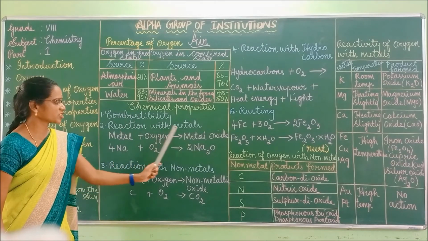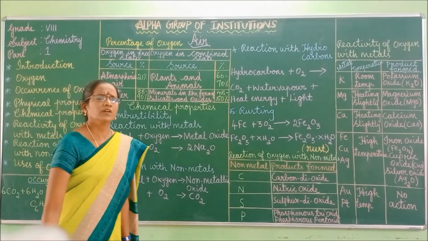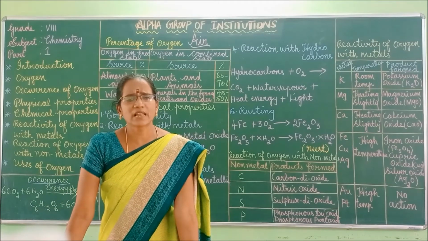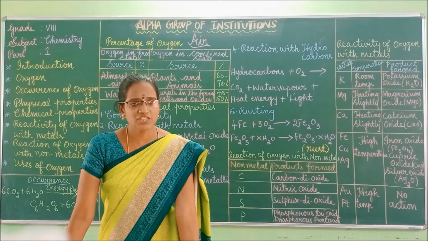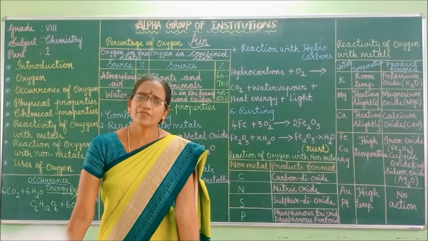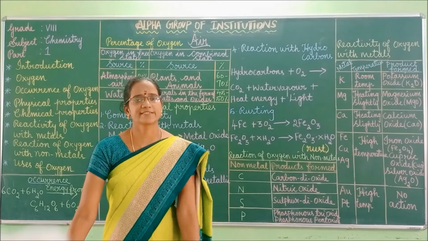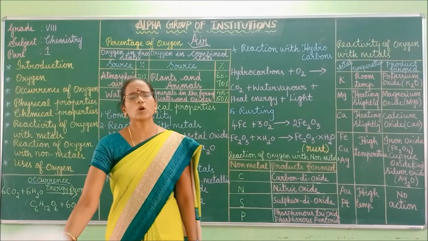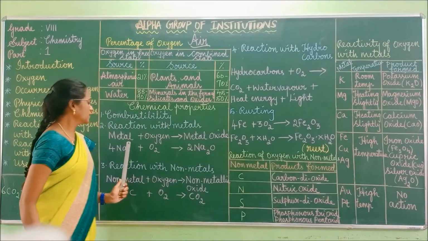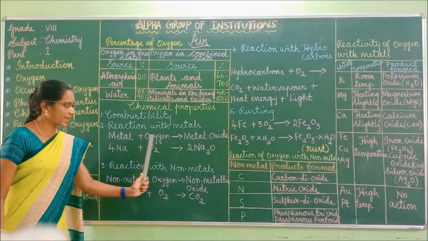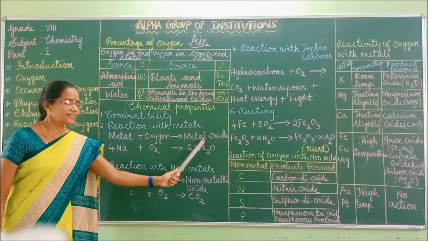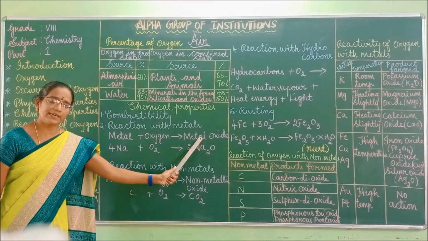Next one, reaction with metals. Oxygen reacts with some metals like aluminum, magnesium, iron, sodium, potassium. It forms metal oxides, and these metal oxides are basic in nature. See here, when a metal reacts with oxygen, it forms metal oxide. This metal oxide is basic in nature.